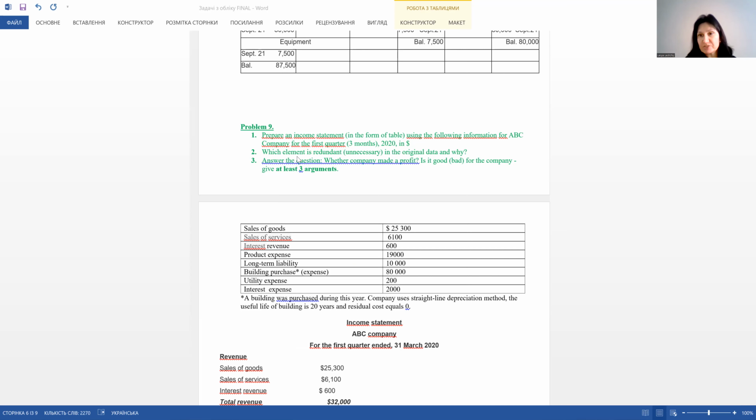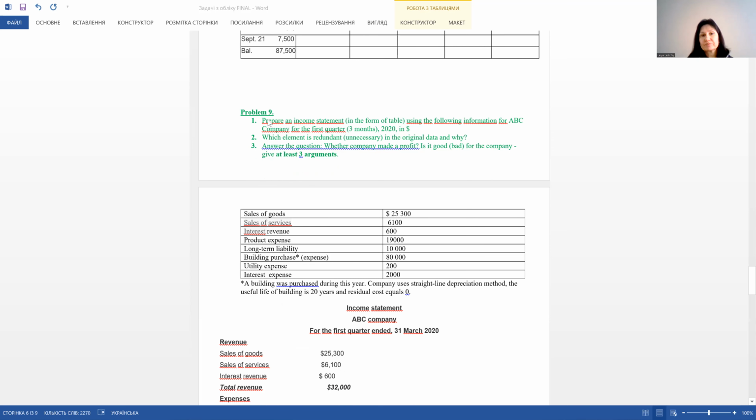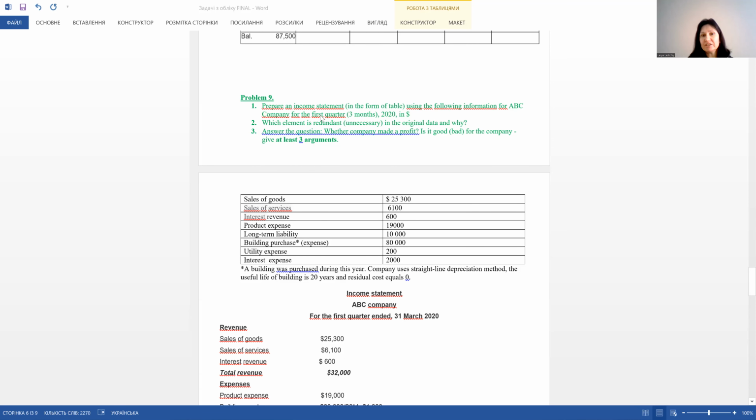In the midterm, there were two similar problems, but they have one small difference. We'll cover the first one and the second one. The problem, input data: prepare an income statement in the form of a table, using the following information for the company for the first quarter, for the 3 months in the 2020 year.